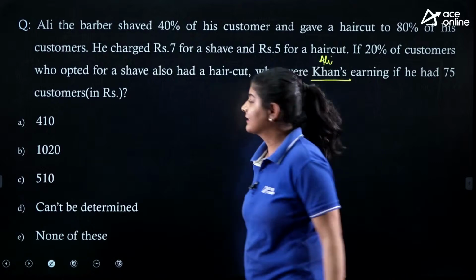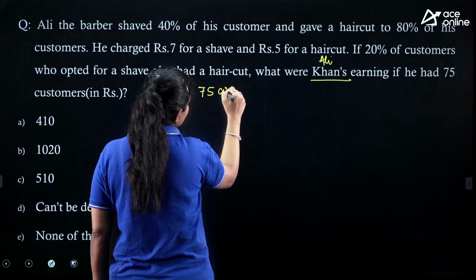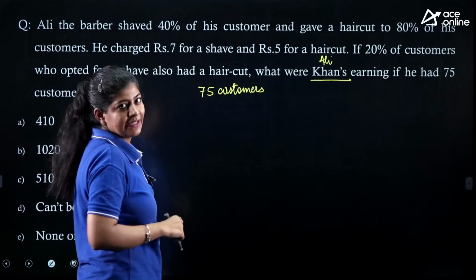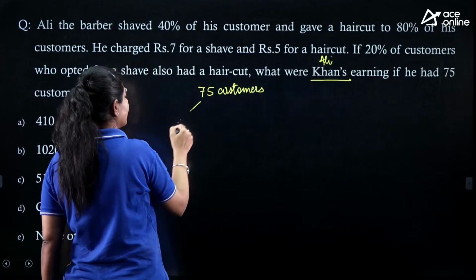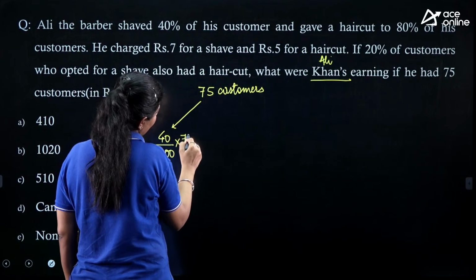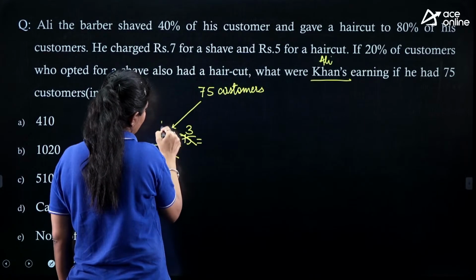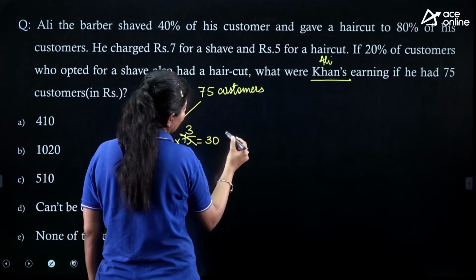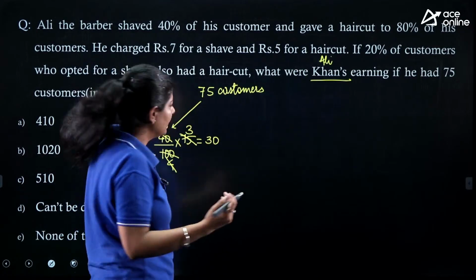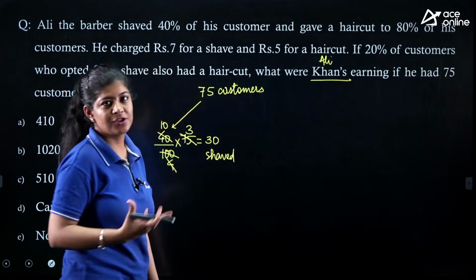Okay, let's start discussing. So basically we have 75 customers, right? Out of these 75 customers, 40% of 75 is 30. So 30 customers opted for the shave, right?